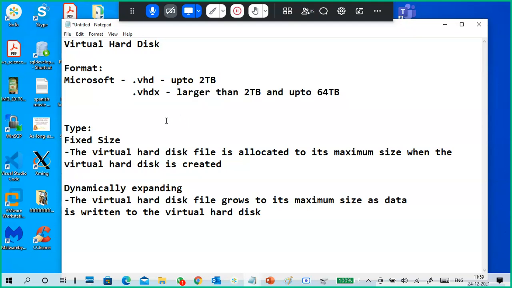Sir, what is the difference between a physical hard disk and a virtual hard disk? A physical hard disk is physically attached to your machine. A virtual hard disk, you can store data like a physical hard disk, but we can't attach it directly to a machine. It occupies space in a physical hard disk only, just like your file, but we can store data in it.